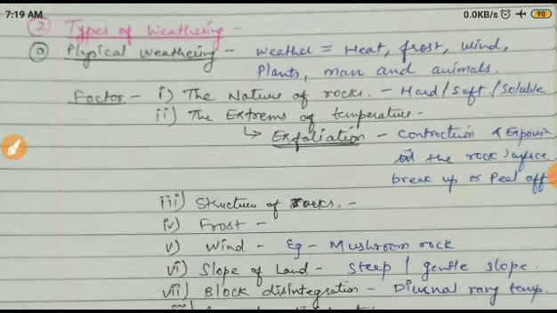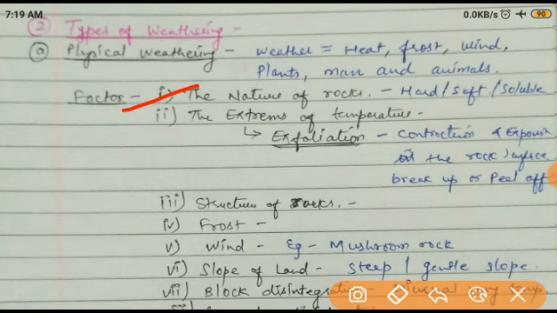And you can easily understand these are the factors: heat, frost, wind. Heat, when the temperature is increasing and decreasing, then what will happen? Definitely, if the temperature increases, it expands. At night, when it is cooling, it reduces. So these all are the factors. Now see what are the basic factors.